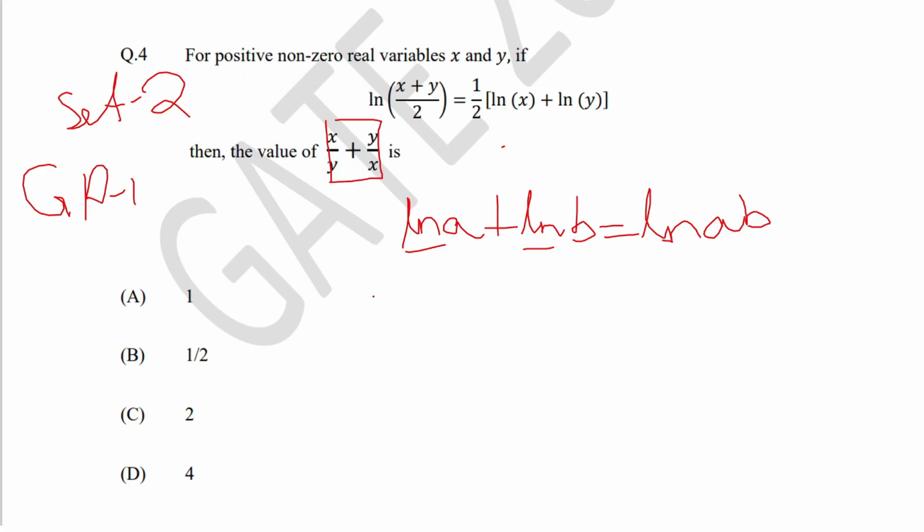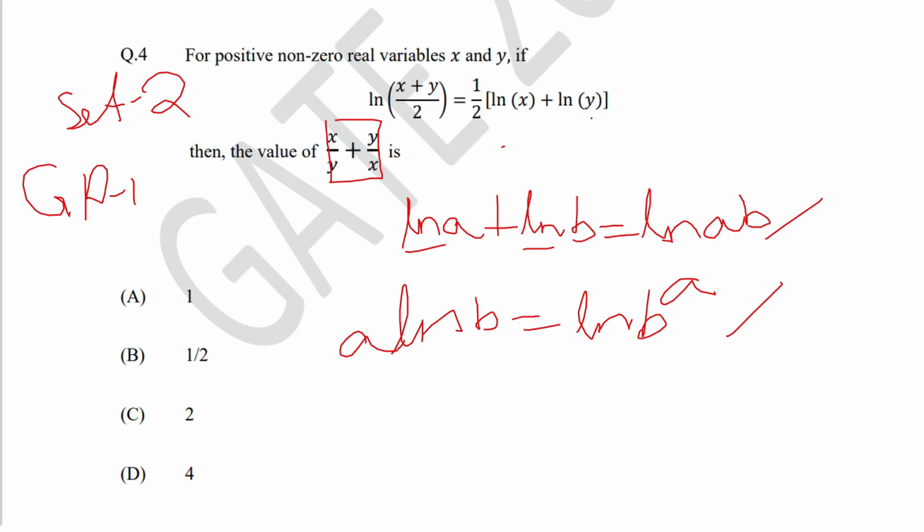Next is a ln b is ln of b power a. So using these two formulas, you can evaluate this expression and get a simpler expression without ln, and using that we can find the value of x by y plus y by x. So here is the complete solution.